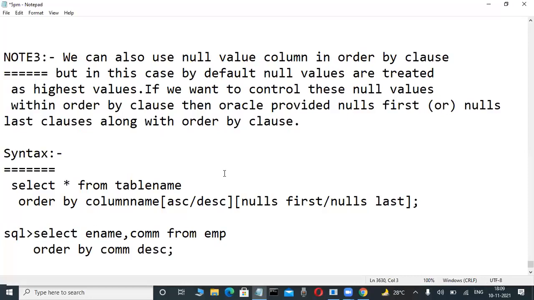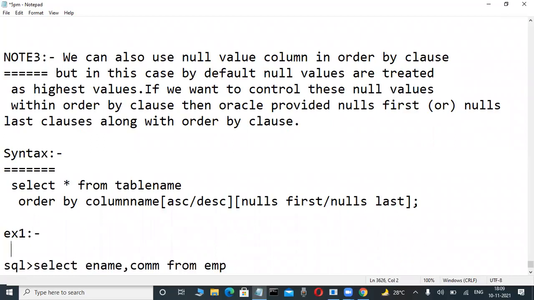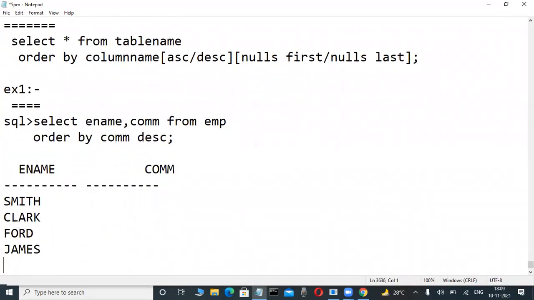This theory write it, and syntax write it in the SQL prompt. This example write it. Example 1. These are null values, no? Yeah. Null values are treated as highest values. That's why DESC I'm using means first, ASC I'm using means last.